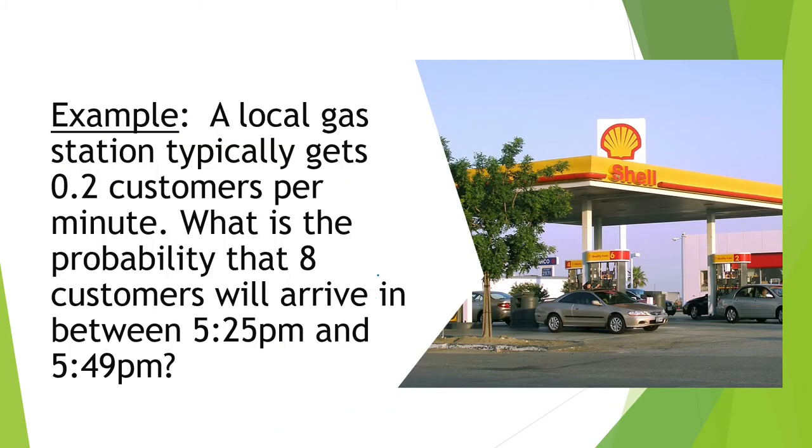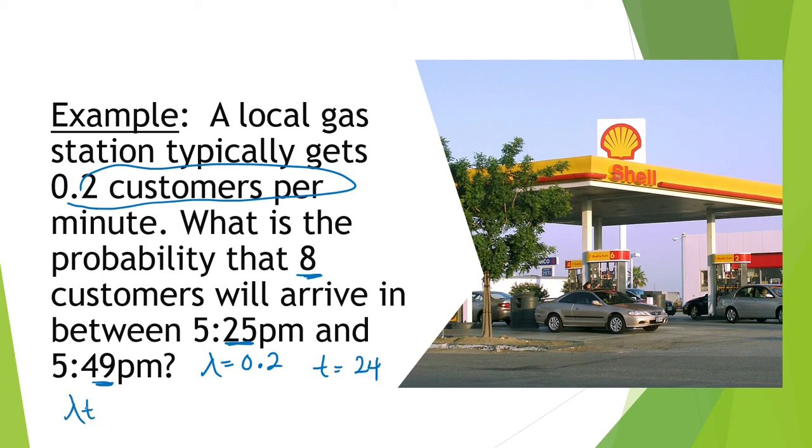Let's try another problem, but we'll change the scenarios again. A local gas station typically gets 0.2 customers per minute. What is the probability that 8 customers will arrive between 5:25 p.m. and 5:49 p.m.? Lambda is still going to be 0.2, and the time is given, but we'll have to do subtraction to calculate how many minutes there are between 5:25 and 5:49. If I do the subtraction, 49 minus 25 gives me a time interval of 24 minutes.